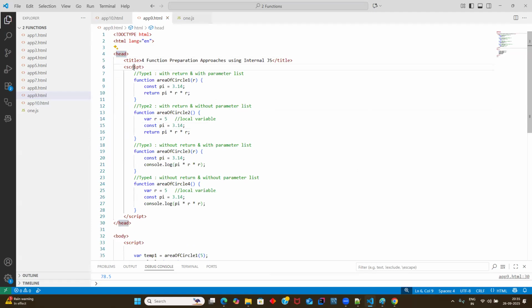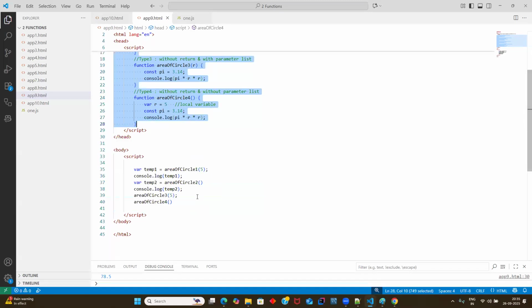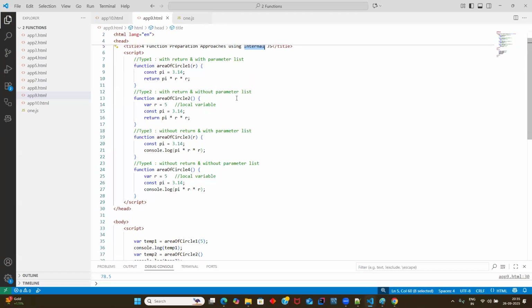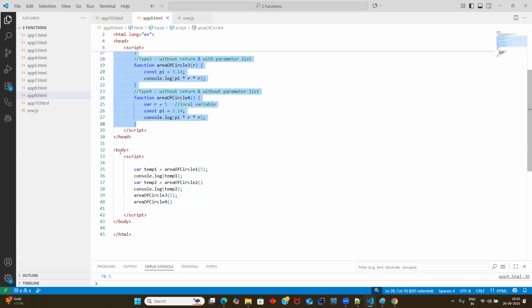In head script, write your call to functions. Body script, write your calling functions. This is your complete internal JavaScript, guys. I know from day one we were not practicing this, but this is the standard way to write internal JavaScript. Internal JavaScript is nothing but in head script you write your call to functions, and in body script you write your calling functions.